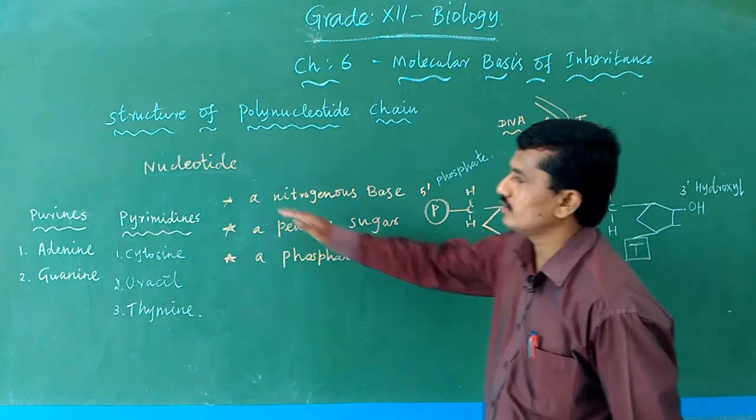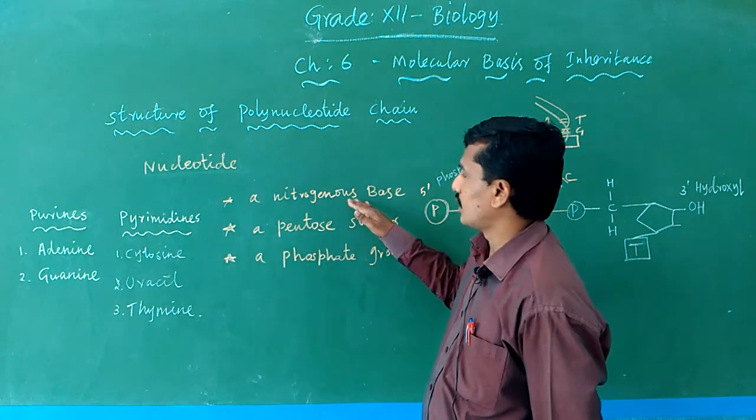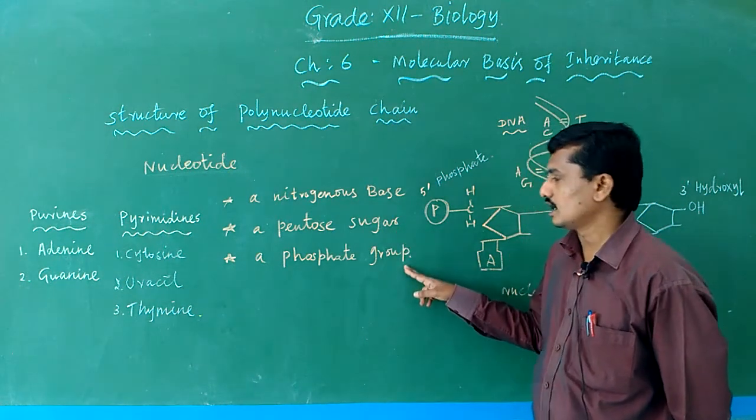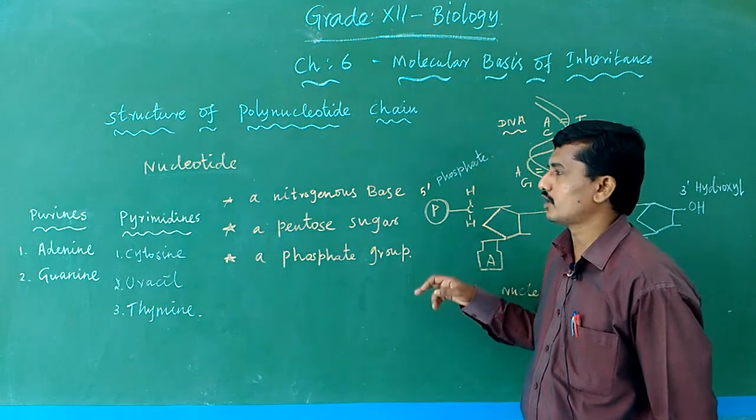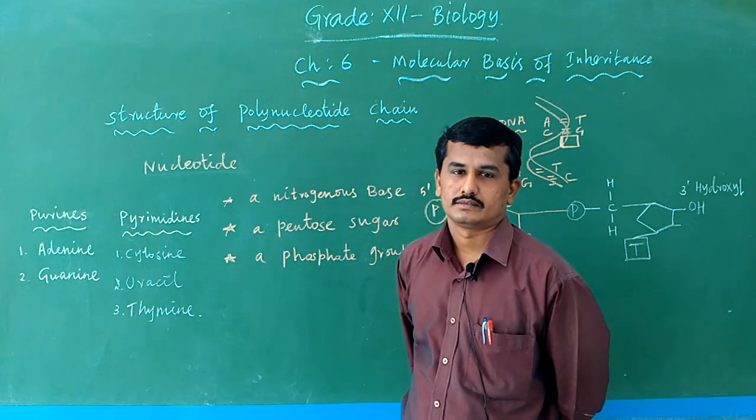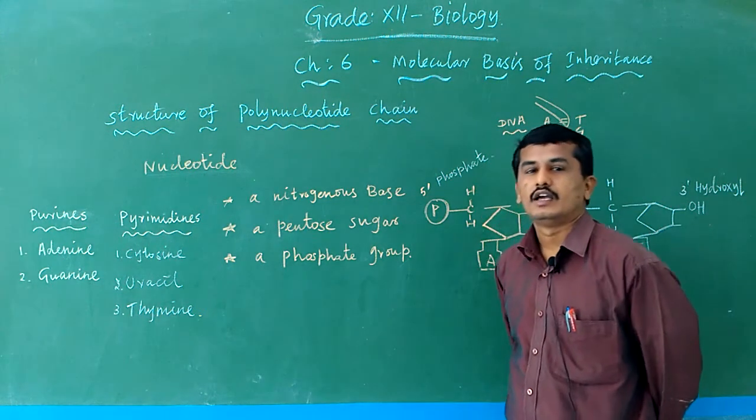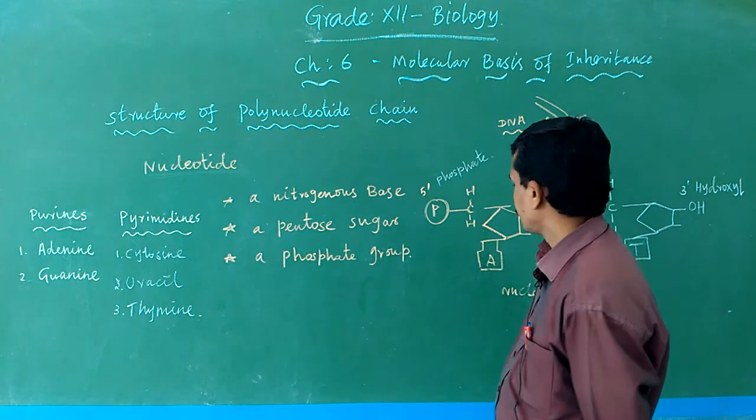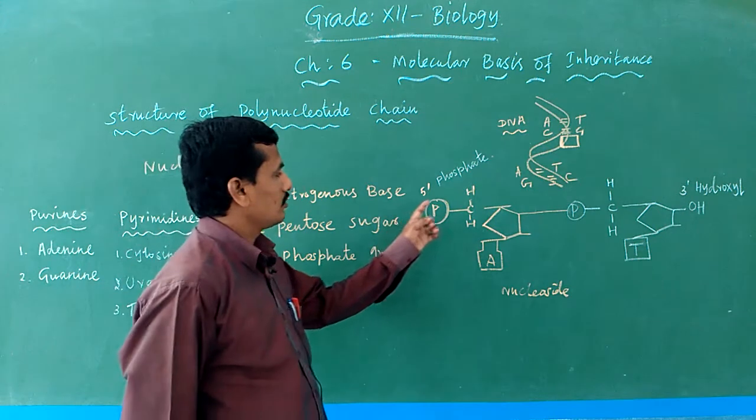A nucleotide means what? It consists of a nitrogen base, a pentose sugar and a phosphate group. So a nitrogen base plus pentose sugar plus phosphate group is collectively known as a nucleotide. One nucleotide is normally this.